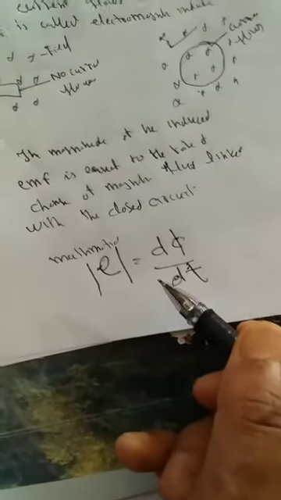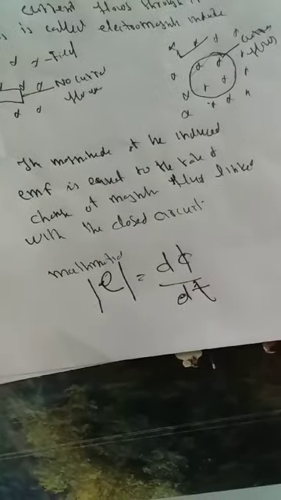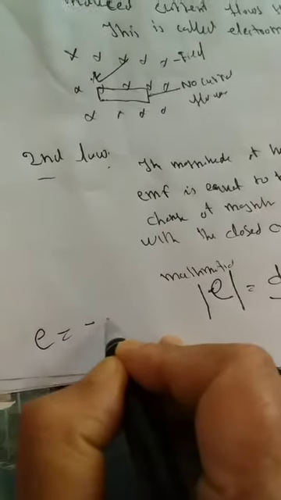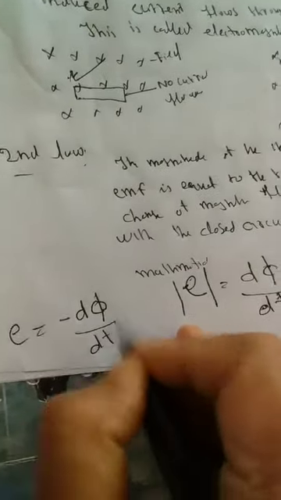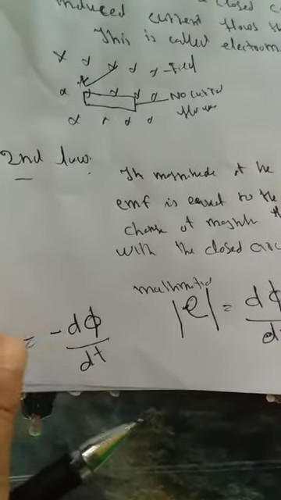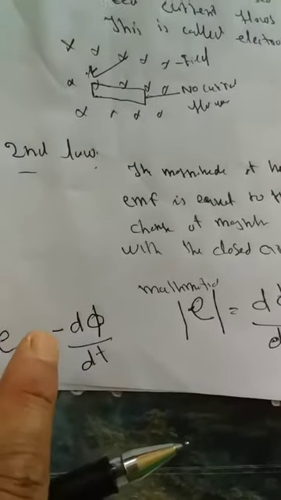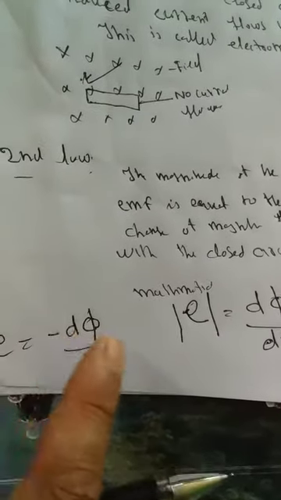When we take Lenz's law into account, we take the direction of the induced EMF. When we take the direction, we can write E is equal to minus d phi divided by dt. We will study this in Lenz's law. This negative sign here, I can explain in the next class, in Lenz's law. The negative sign indicates the direction of induced EMF is such that it opposes the change of the magnetic flux.